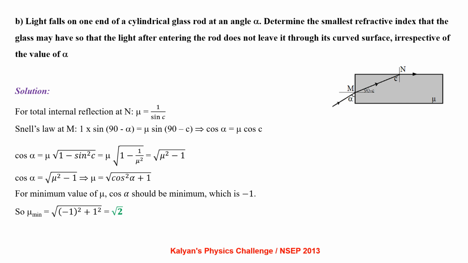Cos alpha equals root of mu square minus 1, which gives mu equals root of cos square alpha plus 1. For the minimum value of mu, cos alpha should be minimum, which is minus 1. So mu minimum equals root of (minus 1) whole square plus 1 square, that is root 2.